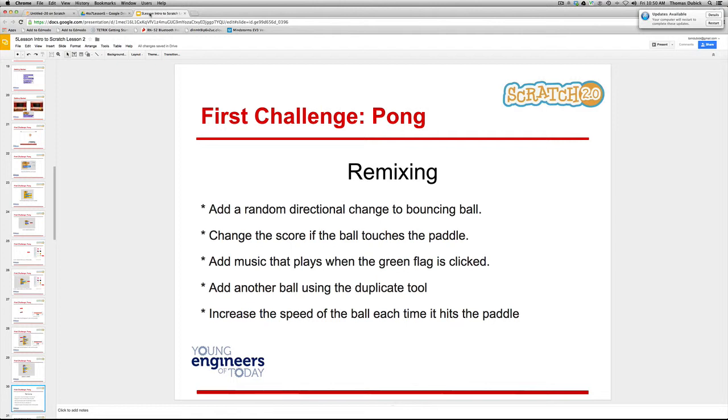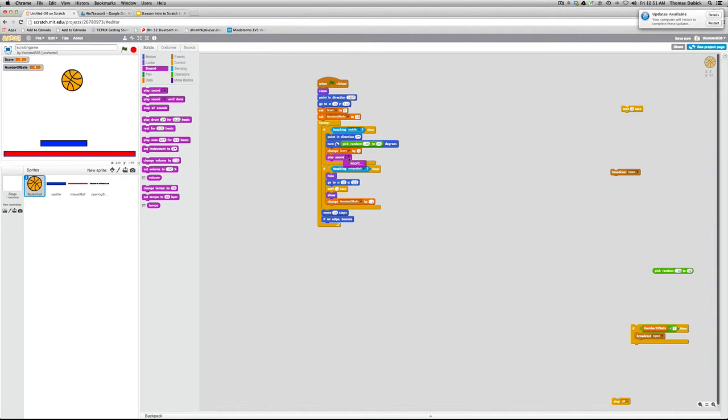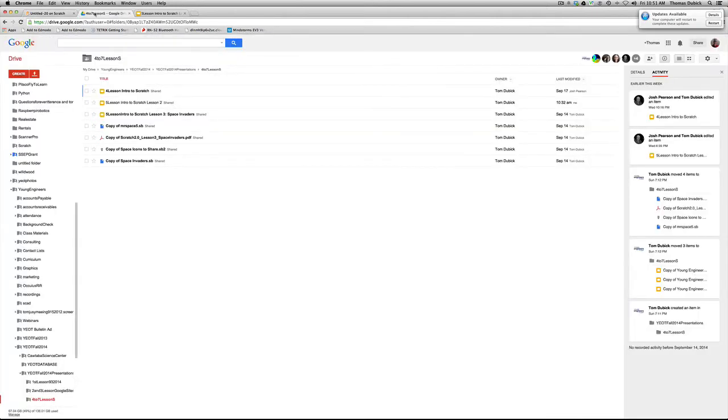Add music that plays when the green flag is clicked. You could certainly do that. So here is our game, and if we wanted to add music, we'd go to sounds, and you could go in and play. They have a whole range of sounds, but you could play a sound every time it touches the paddle. Now it might slow your game down a little bit. You can record a sound. They have play a note. So you can play a sound where you record it, or you can play a note. They have other sounds that you can pull off of. A note would be just one part of the song.